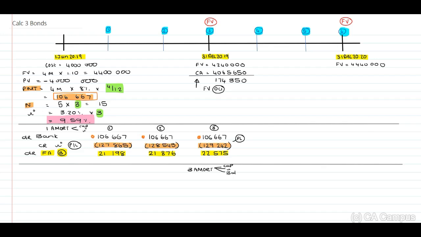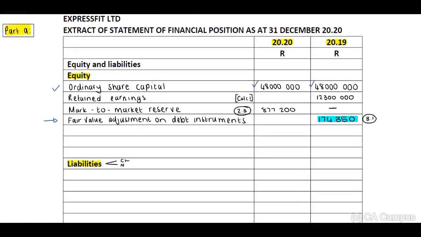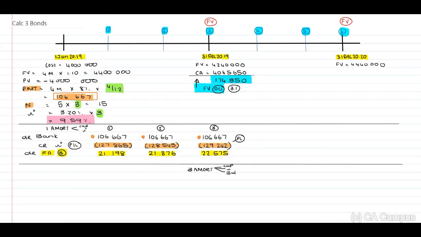Now let's immediately transfer this to our template. I'm going to call this my calculation 3.1. This is my 2019 balance, 174,350. Okay, now let's just quickly have a look at our journal. We will have to debit the financial asset and credit the fair value adjustment in our OCI, which will be included in our equity at the end of the year.